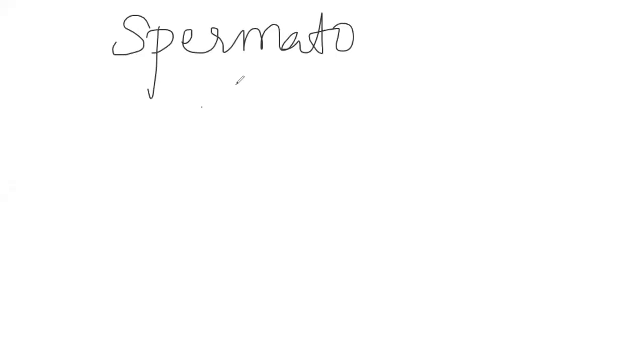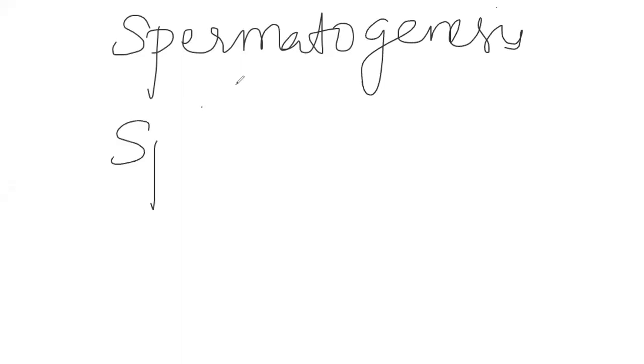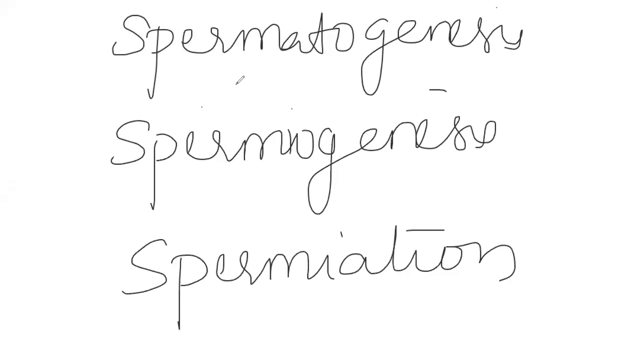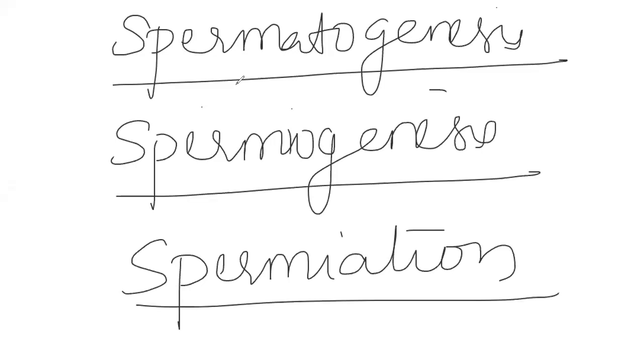Next, what we need to see here. We have some terminology. Spermatogenesis, that we have learned from the beginning. Next, spermiogenesis. Then spermiation. We have 3 different words: spermatogenesis, spermiogenesis, spermiation.